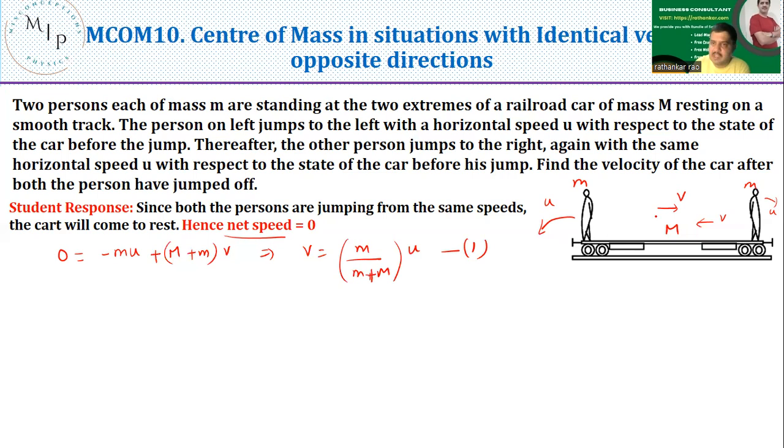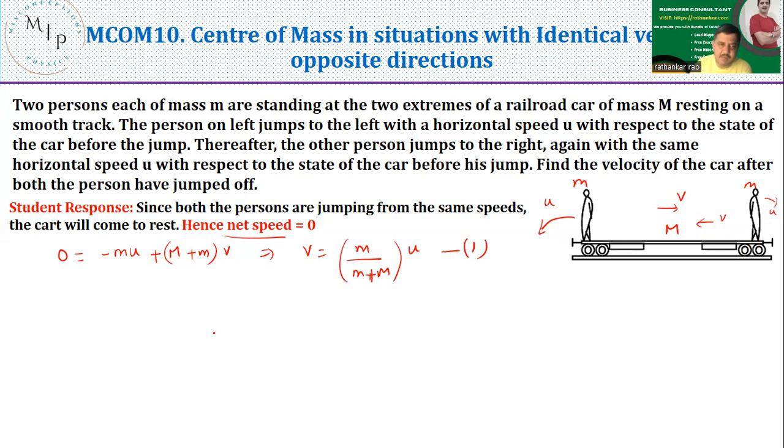Next, now the cart is moving here. Now suddenly this man jumps with a velocity u. So what can happen? The cart should slow down. Why should the cart slow down? Because you see he's moving like this. So as a result, there should be a recoil velocity. The same thing that you do, right? So now what happens here?